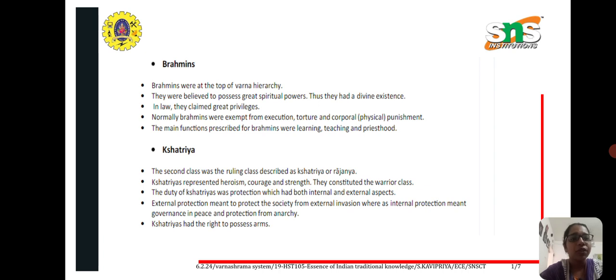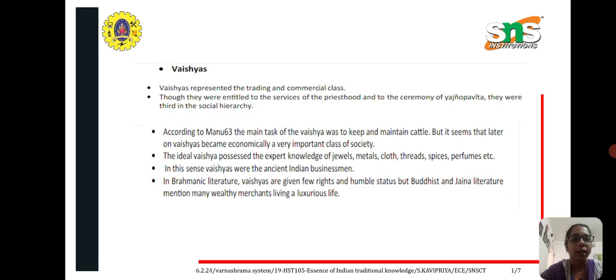The duty of Kshatriya was protection, which had both internal and external aspects. So the king has to protect his country from external invasion and also protect the purity of the caste system of people internally. External protection and internal protection are very important for the administration of a king. Kshatriyas had the right to possess arms. And third is the Vaishyas.